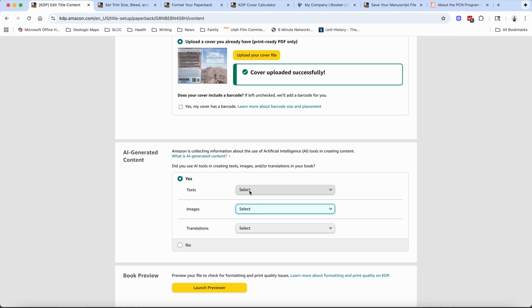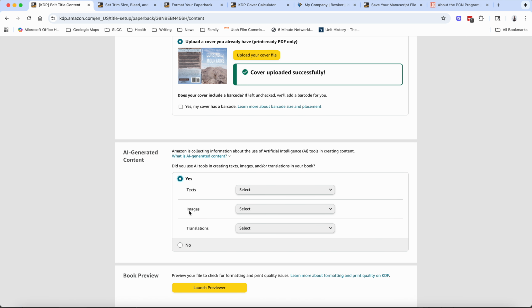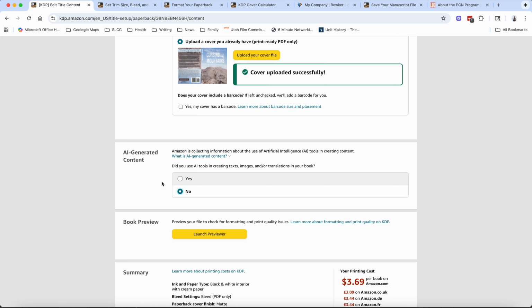But then the text inside the book, there's really no text translation I didn't use, but it doesn't give me the option to say there was no AI used. So I just went ahead and checked no, because either way, I'm not honest if I select no, and if I select this, I'm not honest if I had one of these. So I'm going to check no.